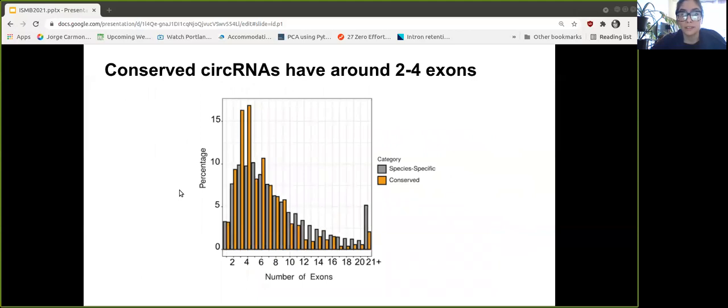We also found that within this subset of circular RNAs, most of them were formed from around 2 to 4 exons, where we defined that species-specific circular RNAs are the ones only present in human. This result also gave us confidence to continue using our dataset because, as previously reported, most circular RNAs are formed from around this number of exons.